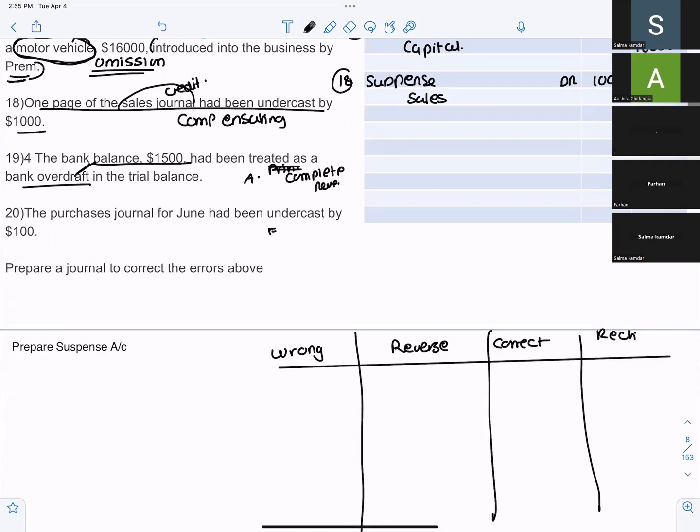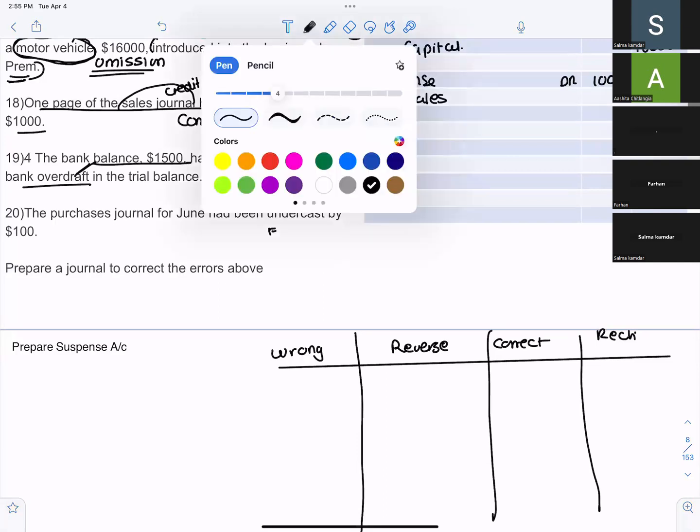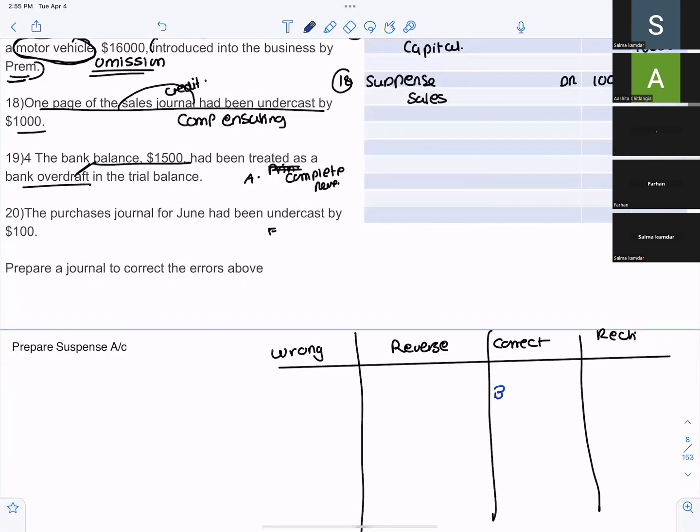So the wrong item is the bank balance of 1,500. What is the correct name? It was bank. Bank has which balance? Debit balance. So this was a bank balance. What did you treat it as? Bank overdraft.